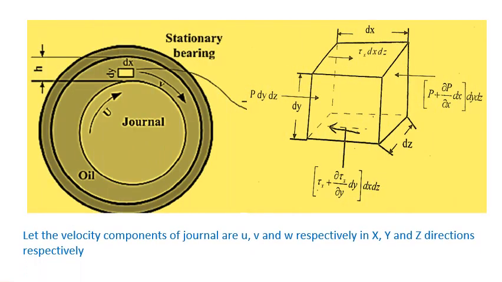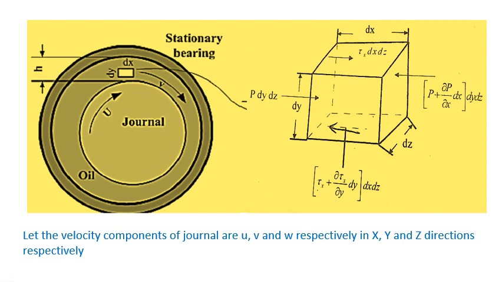So let's consider the journal bearing, in which the journal is rotating with a uniform velocity u inside a bearing, and the clearance space is filled with the oil or lubricant. Let's consider the film thickness of the oil as small h.